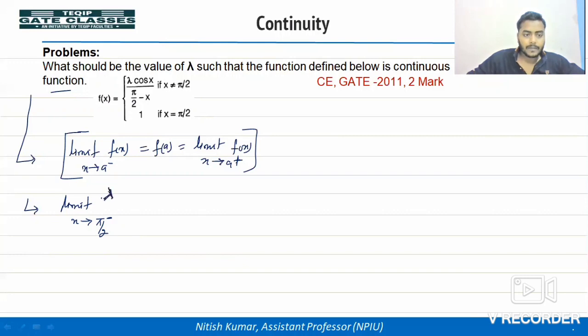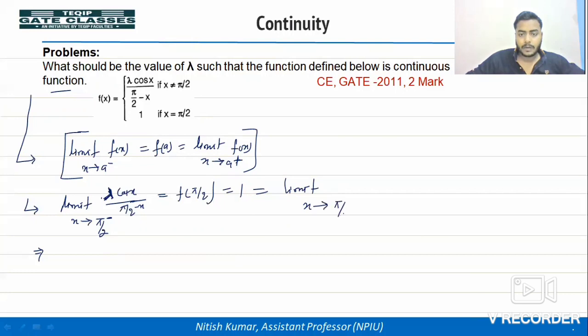Lambda cos x divided by pi by 2 minus x. It should be equal to f(pi by 2), that is 1. And this should be equal to the limit x goes to pi by 2 plus of lambda cos x divided by pi by 2 minus x.